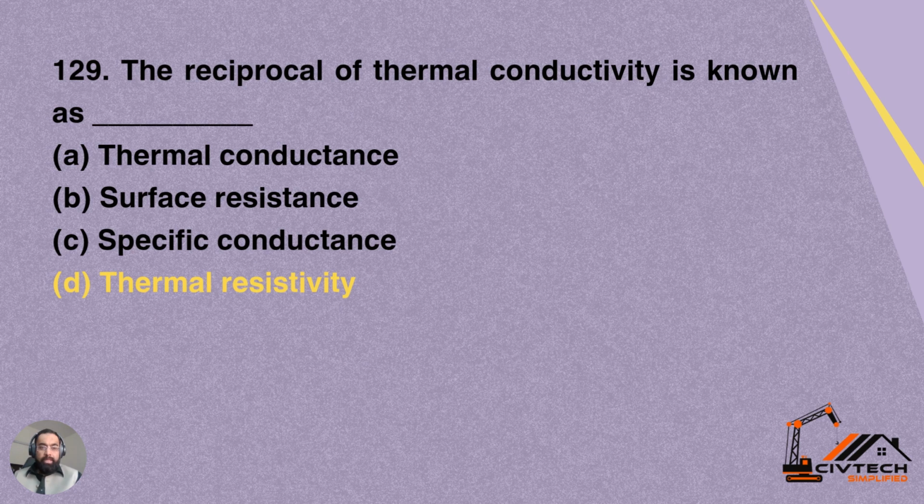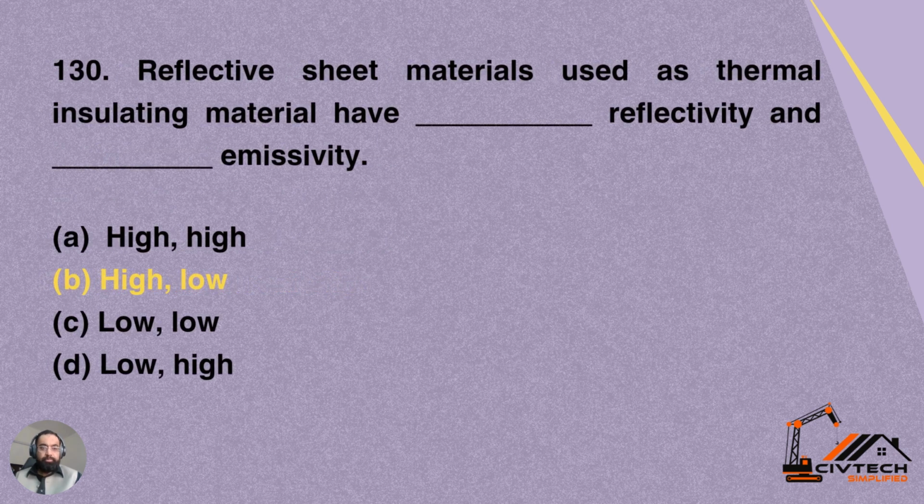129. The reciprocal of thermal conductivity is known as option A, thermal conductance. Option B, surface resistance. Option C, specific conductance. Option D, thermal resistivity. So the reciprocal of the thermal conductivity is thermal resistivity. This is the property in which heat cannot pass through any material. Option D is correct for this question.